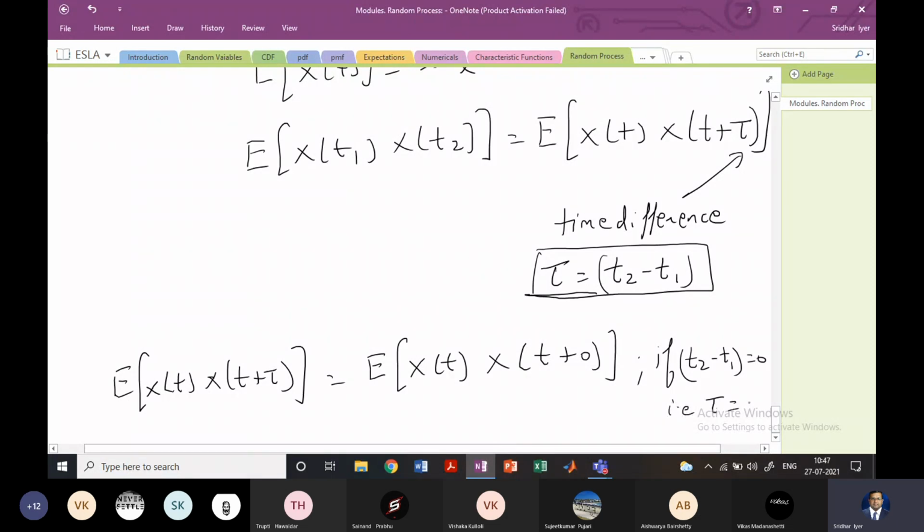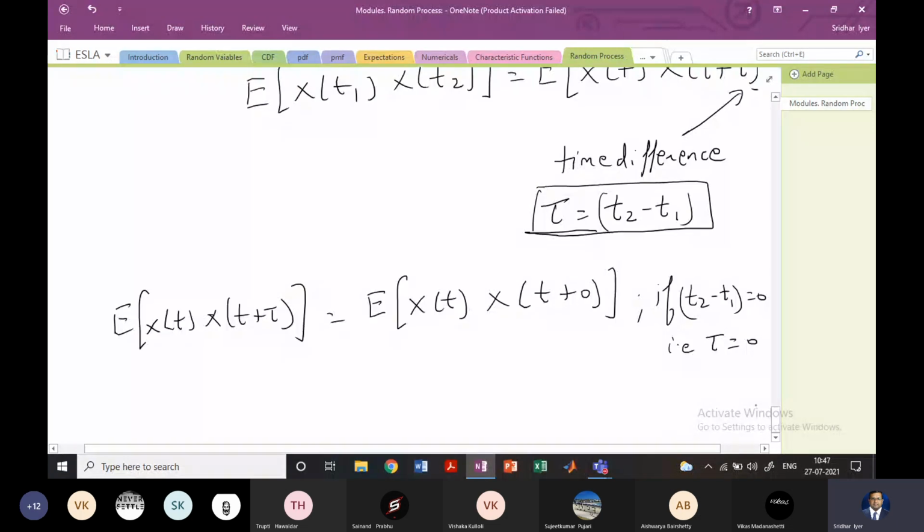So in this case, I have substituted tau as 0. Therefore, you will get E[x(t) x(t)], which is nothing but E[x^2(t)].